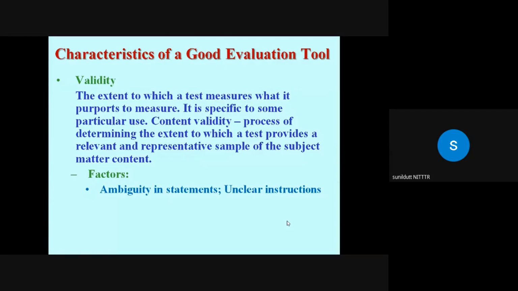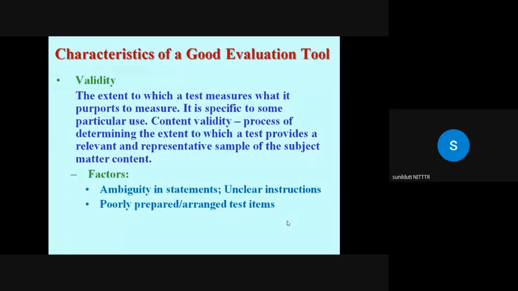I have given an example: what are Newton's laws of motion? If I say, explain the working principle of carburetor of an IC engine, now I, as a paper setter, assumed that the student will draw the diagram. But in this statement, the direction is not there. So the better question would be, explain with a neat sketch the working principle of carburetor of an IC engine.